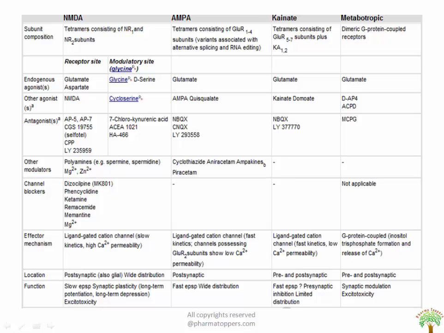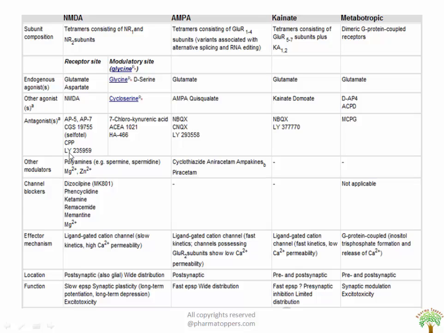So here you could see, friends, the chart in which the receptors of glutamate have been explained, that is NMDA, AMPA, kainate and metabotropic. The compositions: agonist, antagonist, modulators, calcium channel blockers, the mechanisms, locations and the functions have been explained. So this chart is important to be remembered.